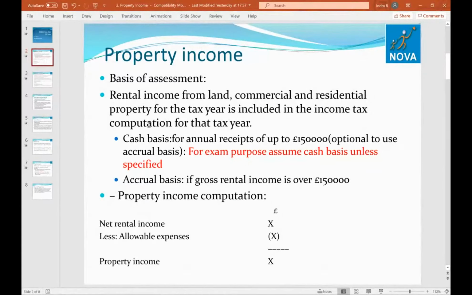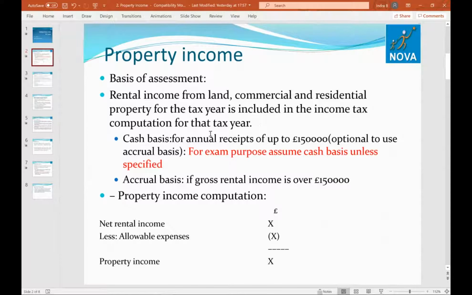So welcome to Personal Tax Finance Act 2020. We are on the topic of property income. Property income is income from any properties, like rental income from land, commercial property or residential property for the tax year, and it is included in the income tax computation for that tax year.